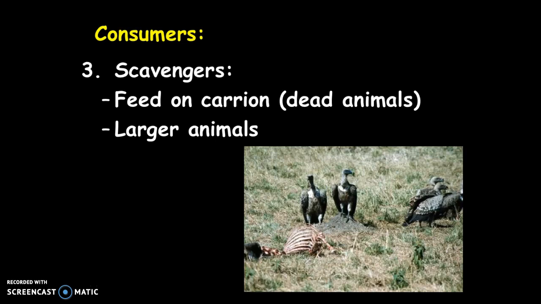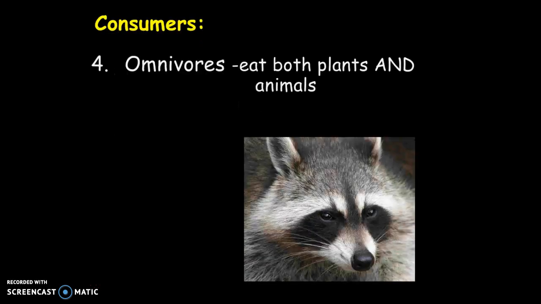Scavengers are organisms that feed on dead and decaying animals that we refer to as carrion, and these are typically larger animals like turkey vultures. Omnivores are organisms that eat both plants and animals like raccoons.